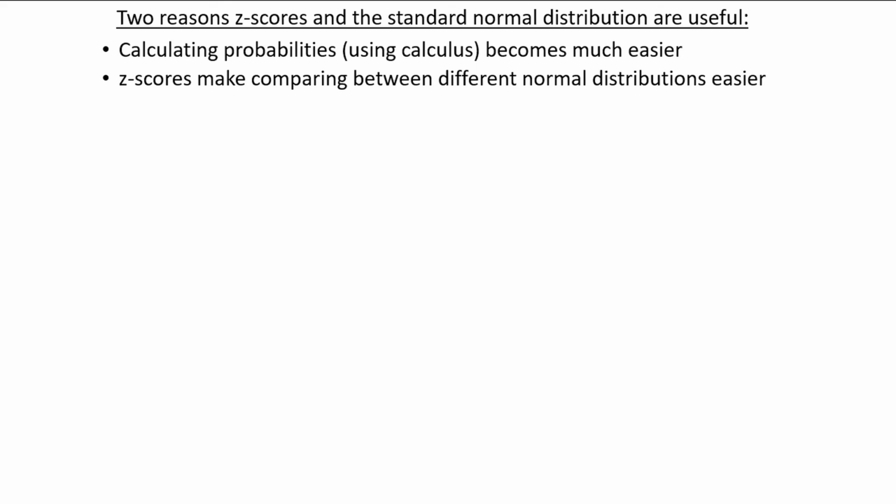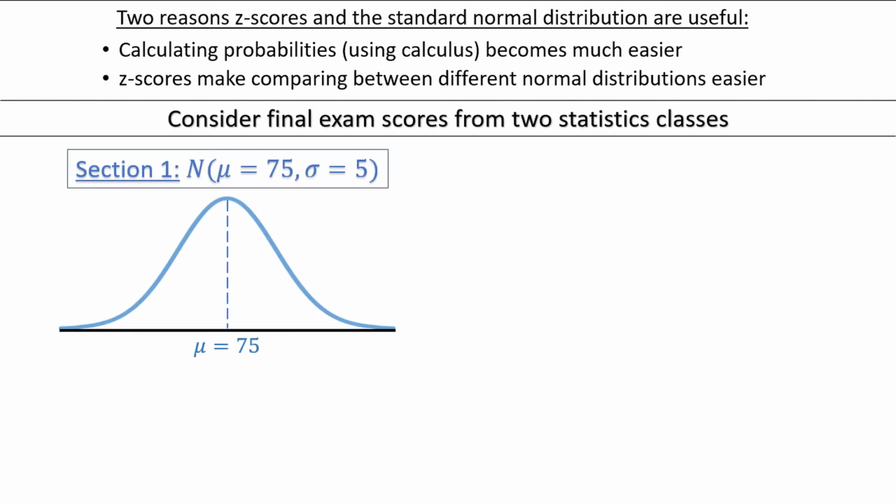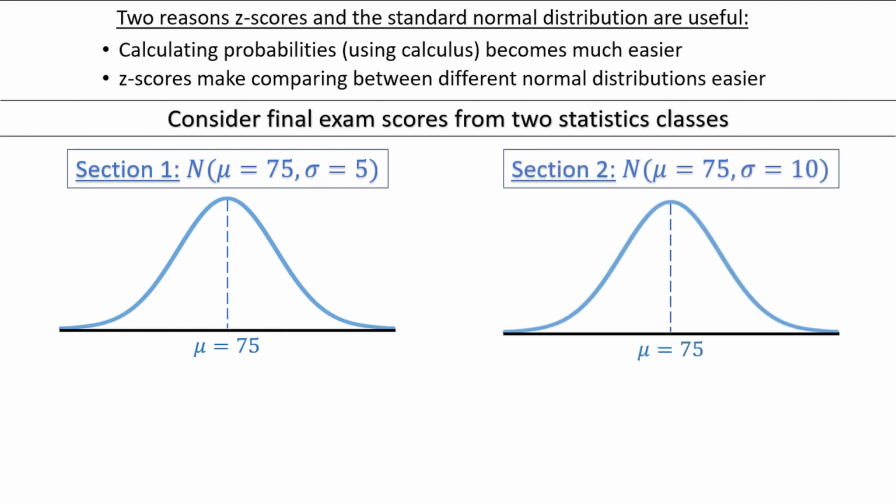To help you understand the second point, consider final exam scores from two different statistics classes. Final exam scores in the first section follow a normal distribution with a mean of 75 and a standard deviation of 5, and final exam scores in the second section follow a normal distribution, also with a mean of 75, but now the standard deviation is much bigger, at 10. For convenience, I've drawn the curves to look the same, although we know that the one with the larger standard deviation should be flatter. Which is a better score relative to the rest of the class? A score of 85 in the first section, or a score of 90 in the second section?